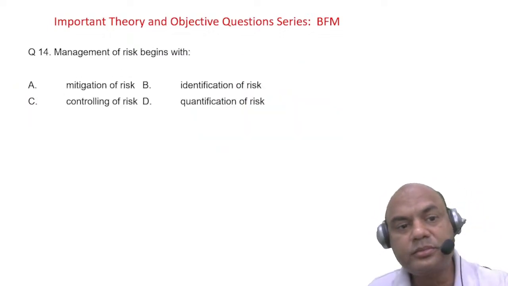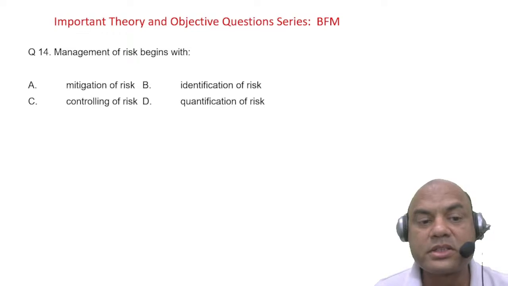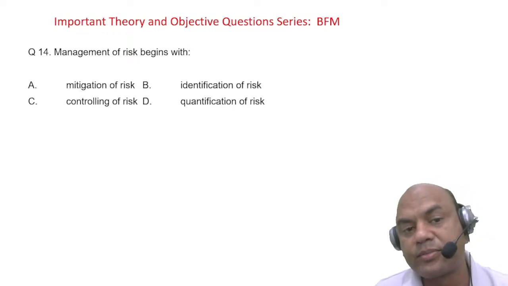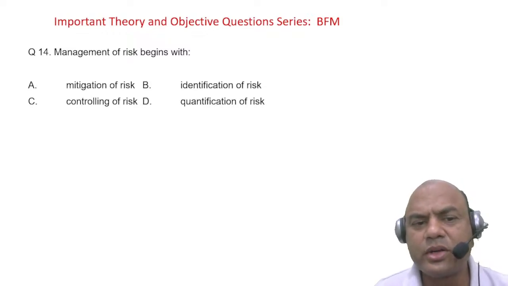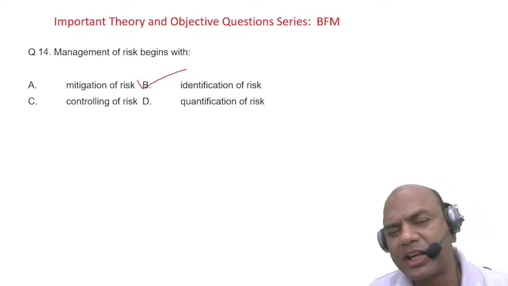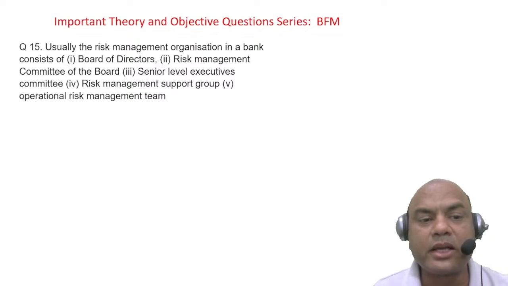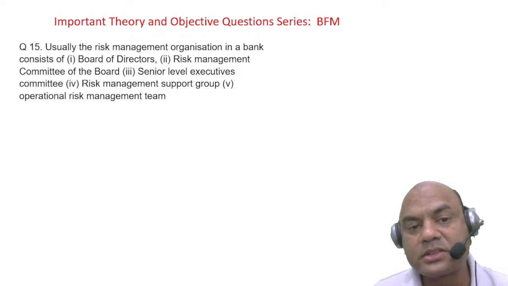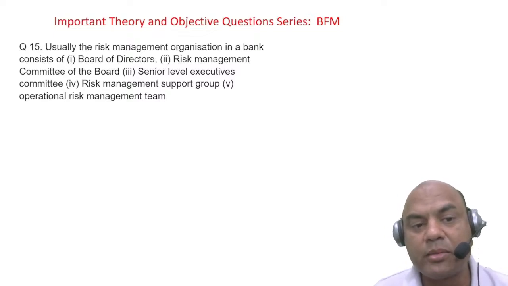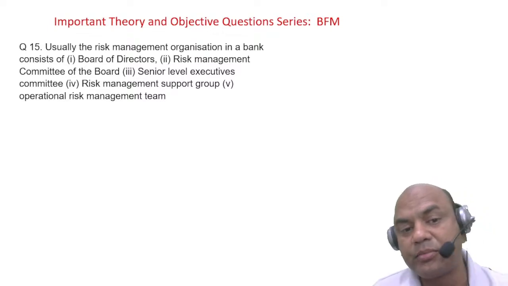Next one. Management of risk begins with mitigation of risk, identification of risk, controlling of risk, or quantification of risk. So it begins with what? Just now I gave you this 4 sequence, we saw it. We'll move fast on this. Identification, right? Usually the risk management organization in a bank consists of board of directors, RMCB, Risk Management Committee of the Board, Senior Level Executives Committee, Risk Management Support Group, and an operational risk management team.